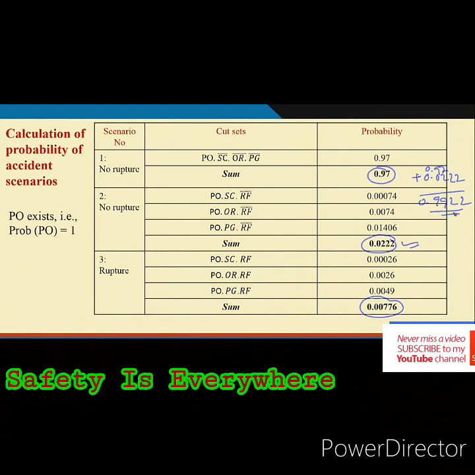It is more than a 99% chance that nothing will happen. But if we consider that rupture is a high severity case, it should not be this much, it should be even much lower than this. But this has happened because we have considered that RF failure is very frequent, 0.26.